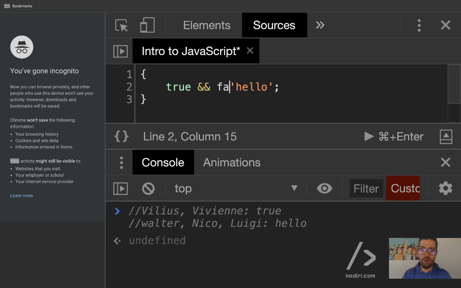What if we put hello, true and false, and hello? What will it return?